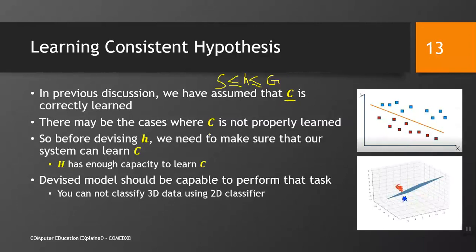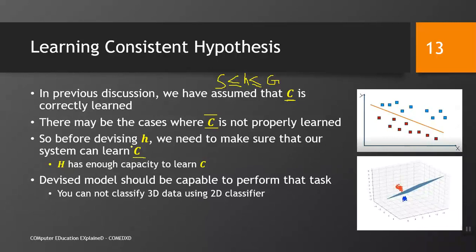There may be cases where C is not properly learned. So, before devising H, why is C not properly learned? Because it is due to human error. We are working with data sets in our machine learning algorithms, and if the data set contains errors, it means that C is not properly learned. It has some noise, some problem with it. So, before devising H, we need to make sure that our system can learn H.